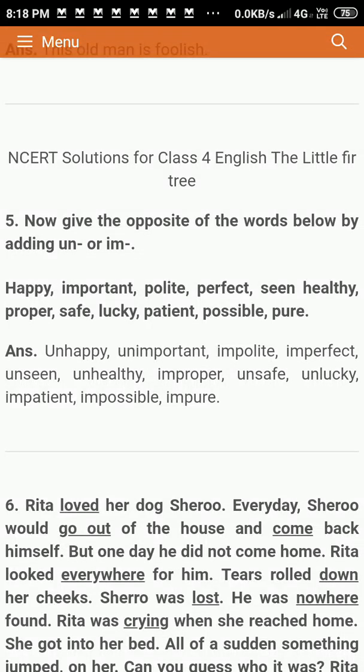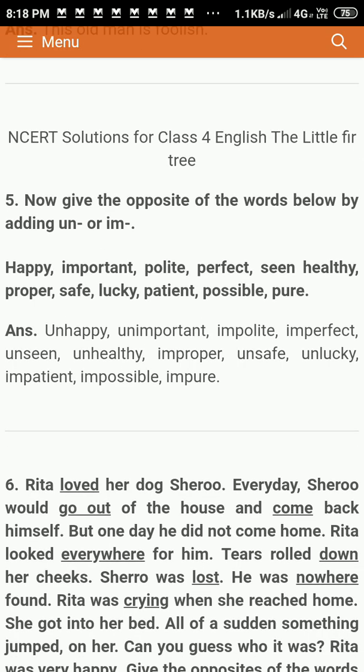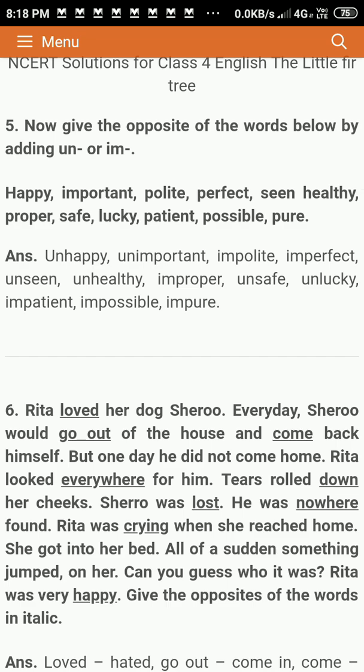Okay, last class we learned about opposite words. I hope you completed the opposite words using un or in. So again I am giving the answers: unhappy, unimportant, impolite, imperfect, unseen, unhealthy, improper, unsafe, unlucky, impatient, impossible, impure. Those who have not completed, you have to complete this one. You have to write this answer only in the textbook itself.